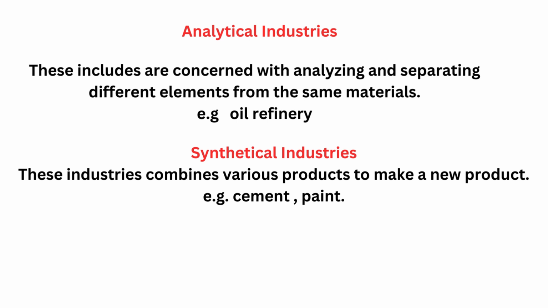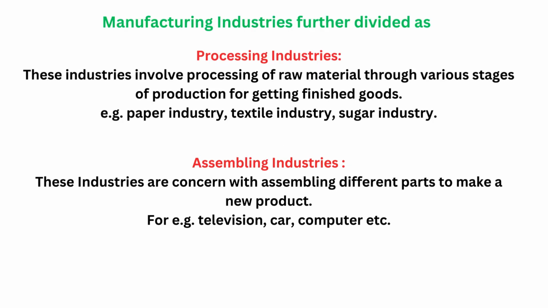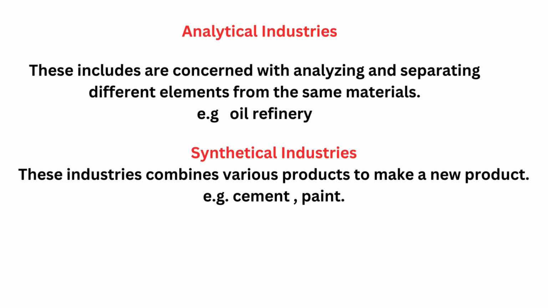So these are four categories in manufacturing industry. You just want to know about this, that's it. There is nothing deep in it. So just remember the headings and examples.